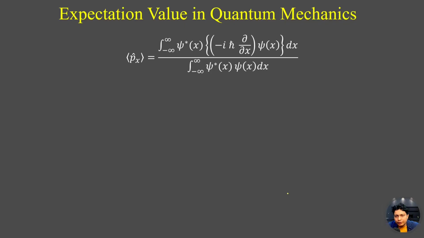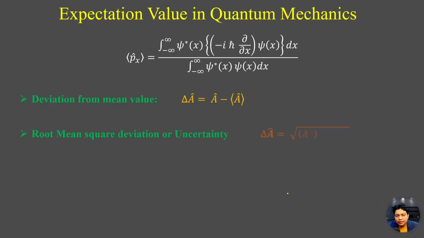Similarly, by using the expectation value, we can calculate different parameters like the deviation from the mean value. Delta A is equal to operator A minus the expectation value of A. Further, the root mean square deviation or the uncertainty can also be calculated using the formula delta A equal to the square root of the average of the square minus the square of the average.